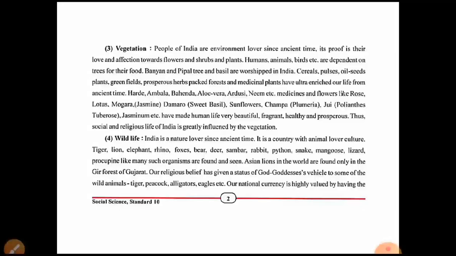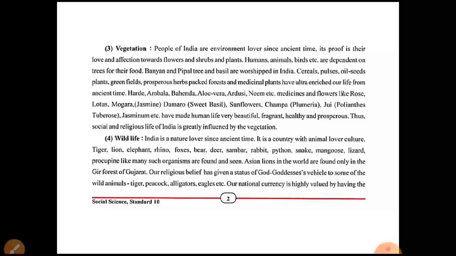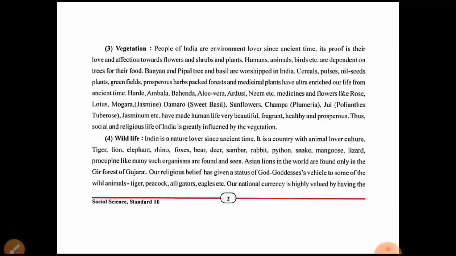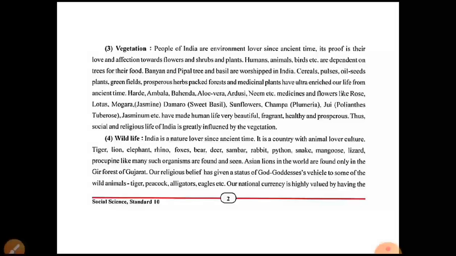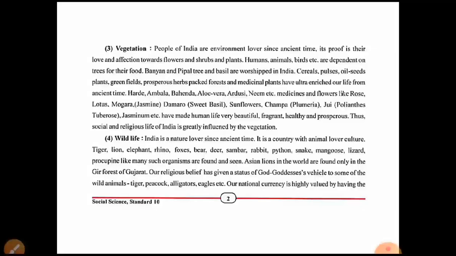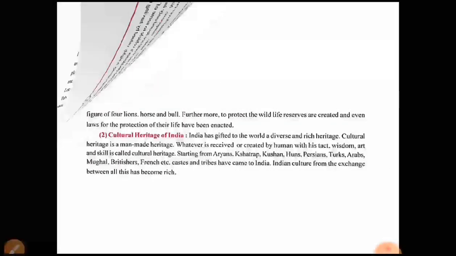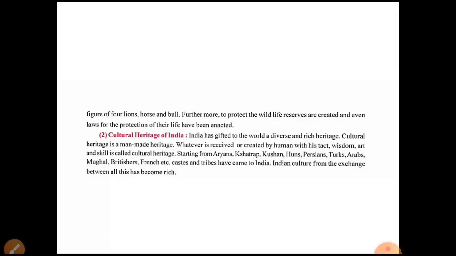Our national currency is highly valued by having the figure of four lions, a horse and a bull. We can see on our national currency that a value is given to the four lions, the symbol of four lions, a horse and a bull. Furthermore, to protect wildlife, reserves are created and even laws for the protection of their life have been enacted.